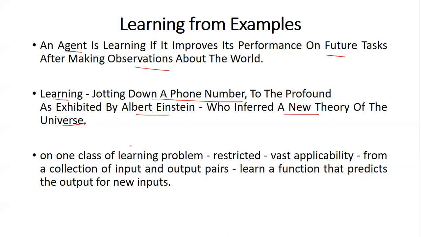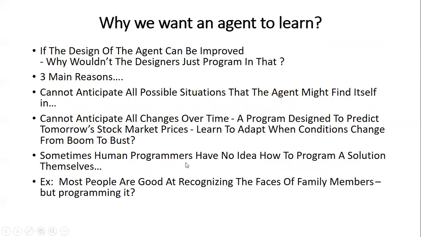Basically we are discussing one class of learning which is restricted to a set of input and output pairs. And the job of the learning algorithm is to learn a function that maps the input to the output. So we'll have an algorithm or a program which we call a learning program. This learning program will be given a set of inputs and outputs, and the output should be a function which maps any input to an output. Typically any machine learning algorithm does that.